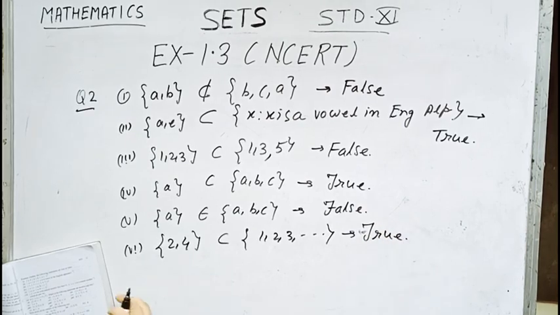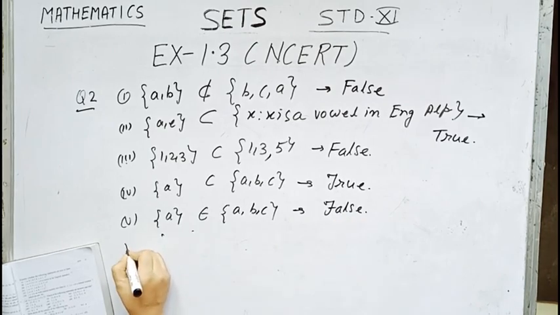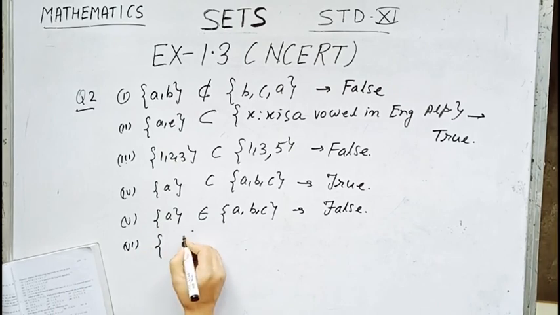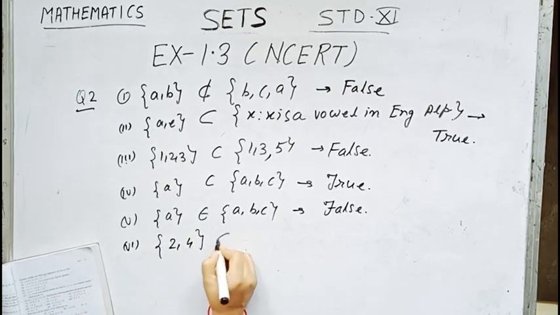So this is true. Now, x is a natural number which divides 36. Sorry, I'm very sorry children. Number 6 is x such that x is an even natural number less than 6, so it is 2, 4. And it is the subset of x such that x is a natural number which divides 36.